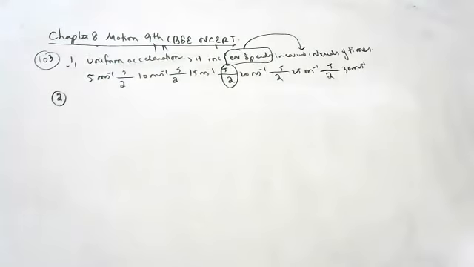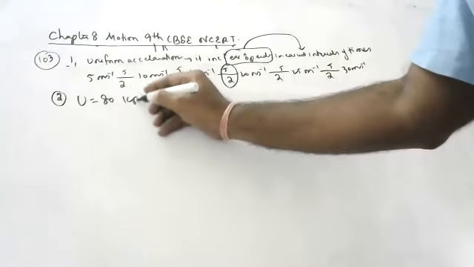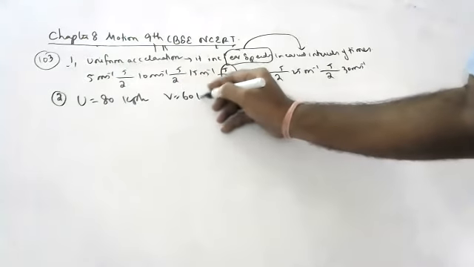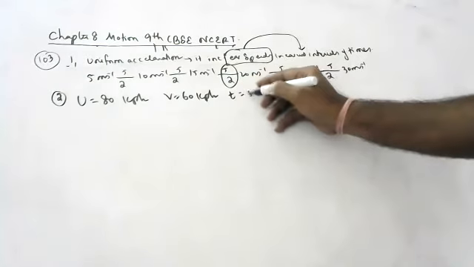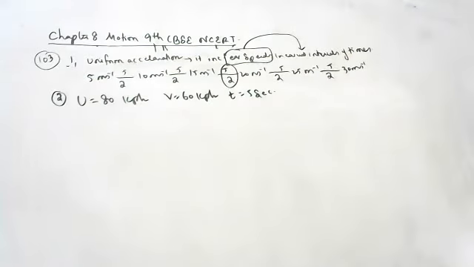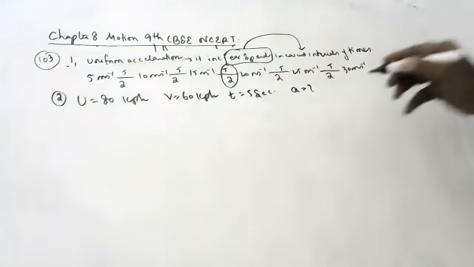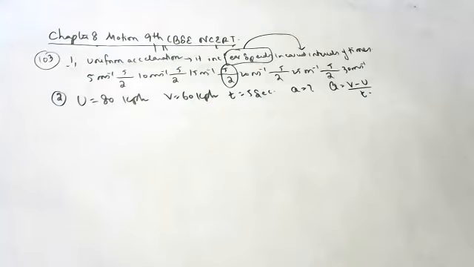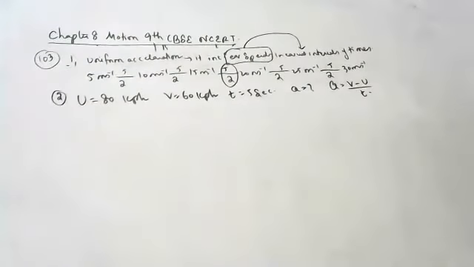Second question, a bus decreases its speed. Initially it is traveling with 80 kmph, then it came to 60 kmph in 5 seconds. Question is, find the acceleration of the bus. What is the formula for acceleration, children? Acceleration is rate of change of velocity.